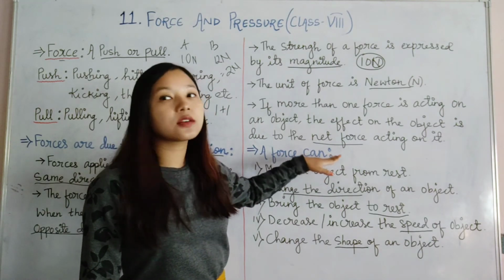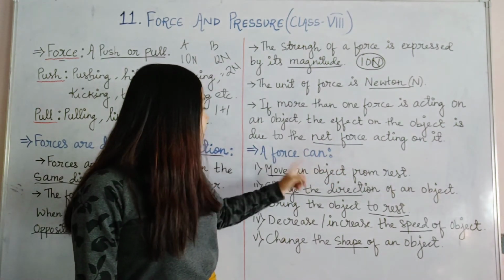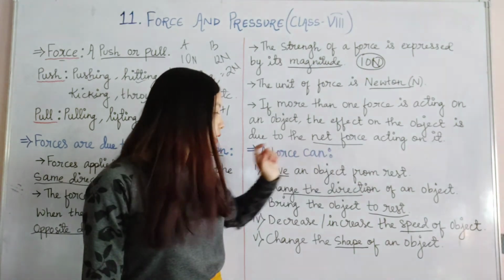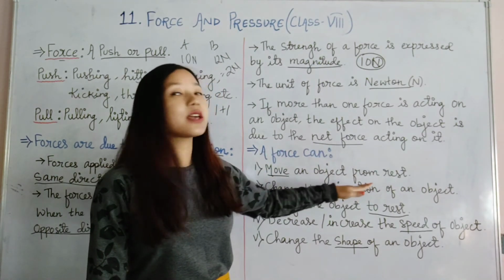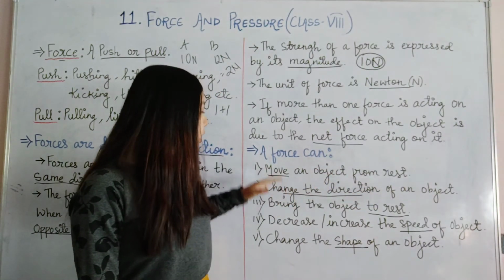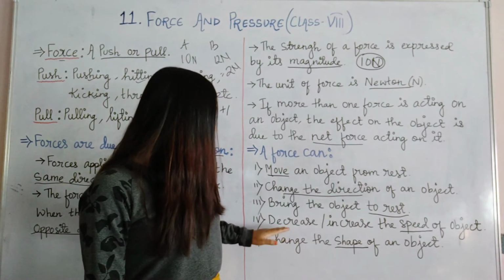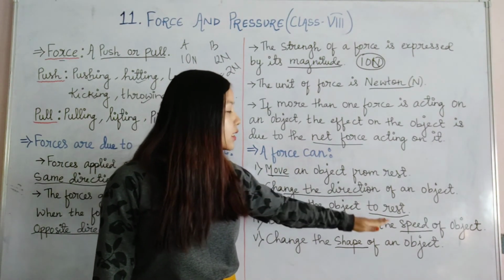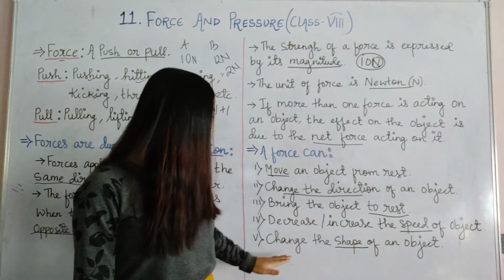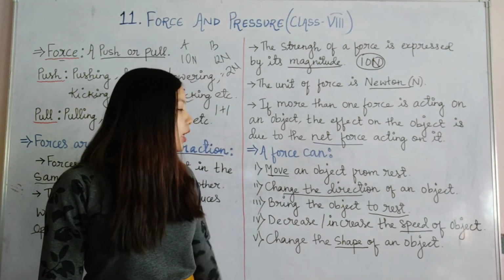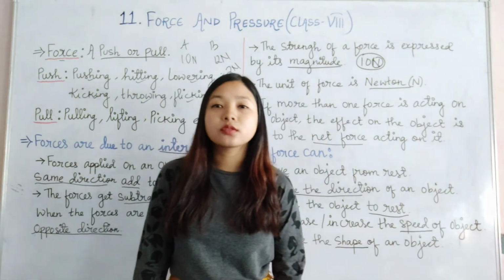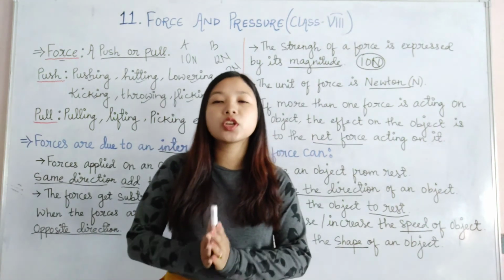What are the things a force can do? A force can move an object from rest. A force can change the direction of the object. Force can bring the object to rest. Then force can decrease or increase the speed of an object, and also a force can change the shape of an object. So I hope you have understood this chapter.